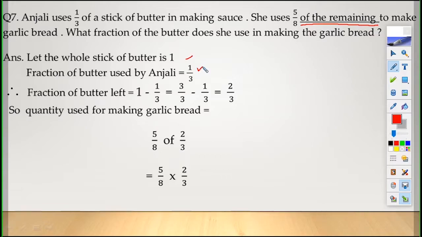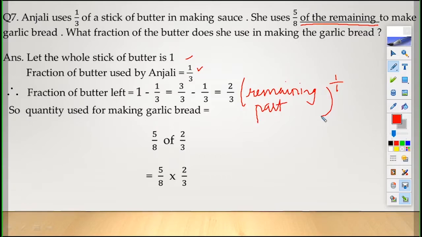It's given in the question. Now, how much is left? Fraction of butter left is 1 minus 1/3. 1 is a whole number. If you make it a fraction, it will be 1/1. Now 1/1 minus 1/3, make it like fraction. 3/3 minus 1/3 is 2/3. This is the remaining part. Okay.